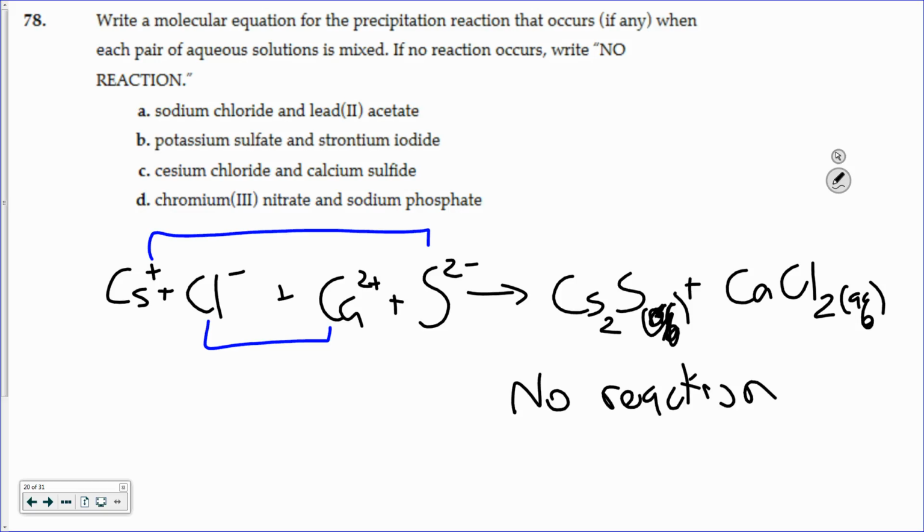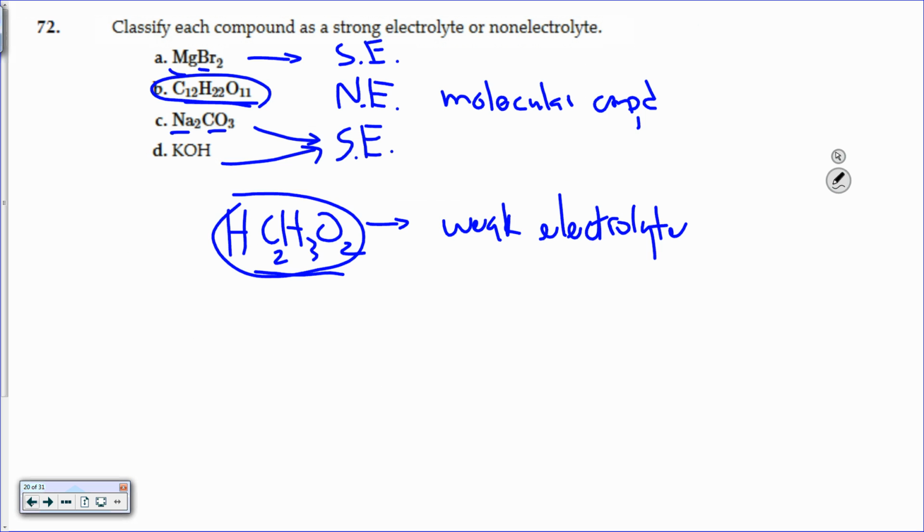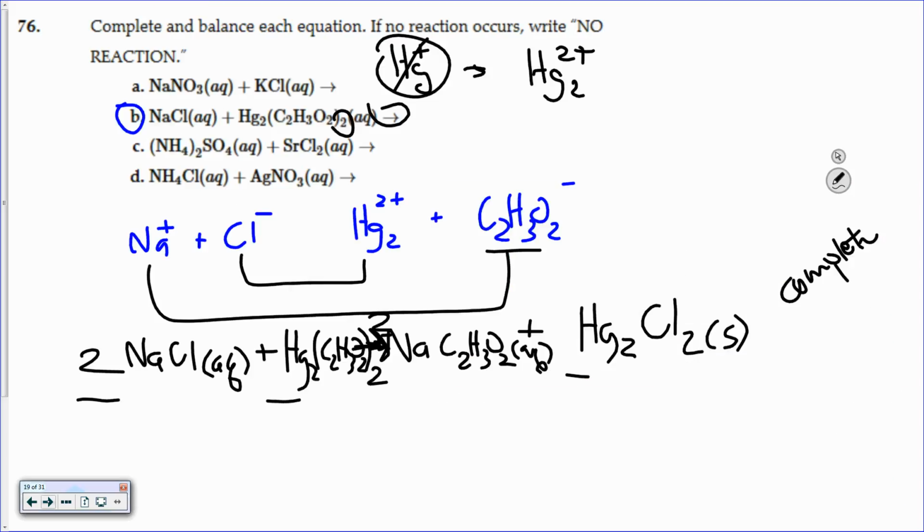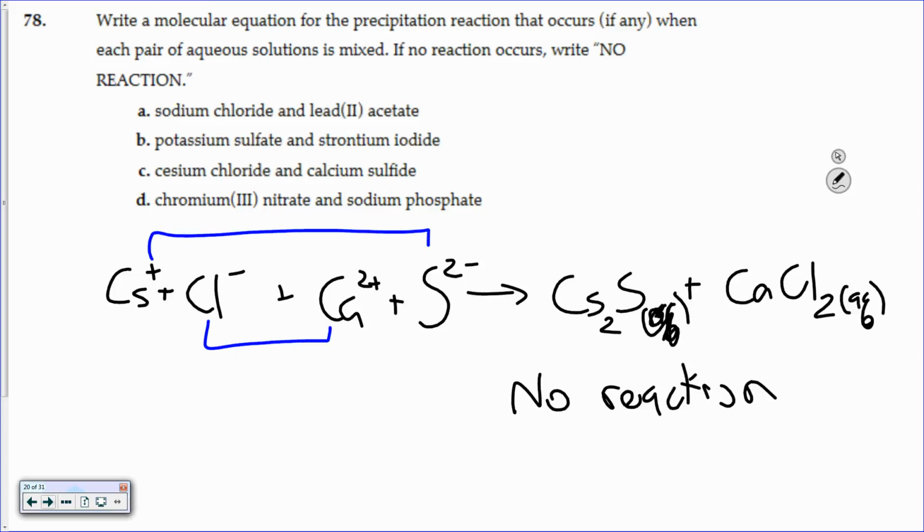Sorry, that's cesium. Cesium. Sorry. Let's go back to our table and make sure that's not an exception. It's not an exception in there. So it is going to form a precipitate. Thank you. So it's cesium. It would form a precipitate. So then you're going to have a reaction that occurs. So you're going to form a solid in this one.